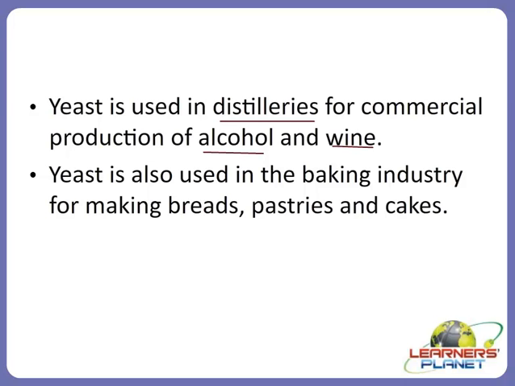So if these distilleries are present in a nearby zone, we can easily identify them with the help of the smell coming out into the surroundings. How are alcohol and wine produced? It is by fermentation, and the biological agent used for this purpose is yeast. Different species of yeast are used here.